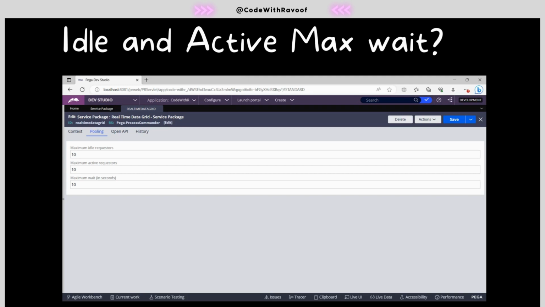Now Pega will create 10 requesters, and they will participate in the service. What happens once they finish their work? They sit back in the idle requesters. Now active requesters is 0 and idle requesters is obviously 10. So this is how it works.